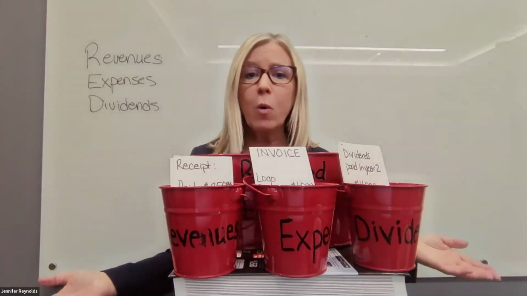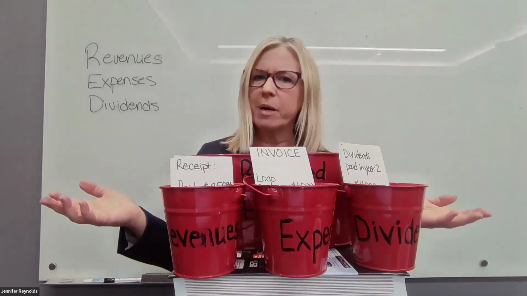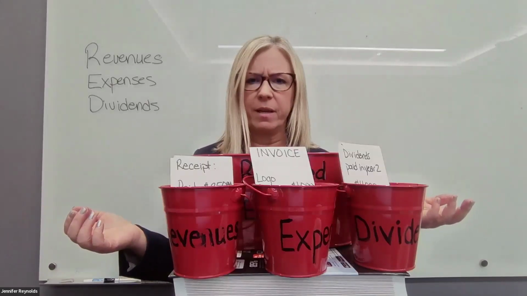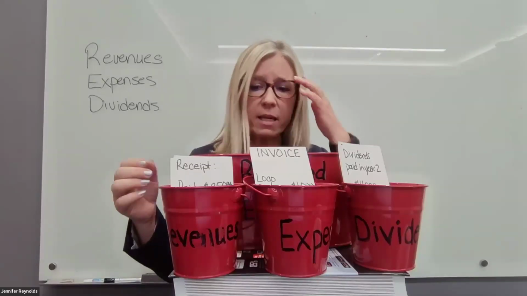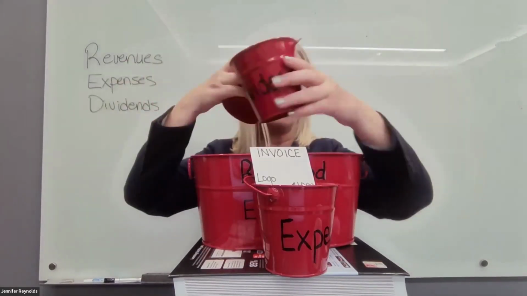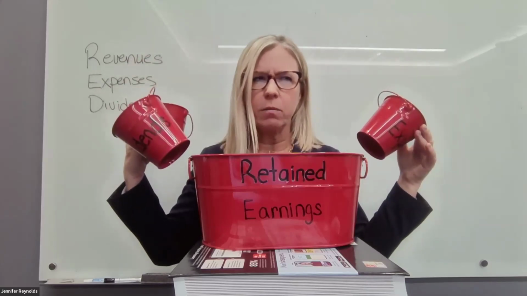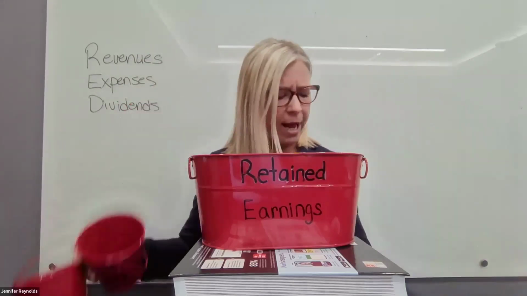Okay, now that you know all about revenues, expenses, and dividends, why are they called temporary accounts and what happens to them at the end of the year? Well, we get to the end of the year and they all dump into this big retained earnings bucket. Which brings us back to what were those retained earnings we learned about?